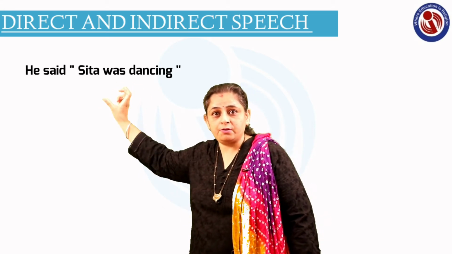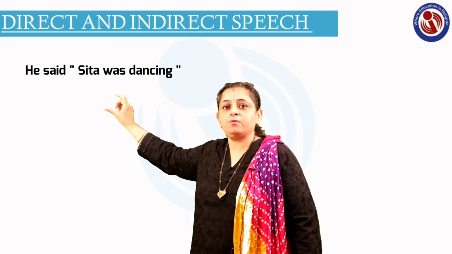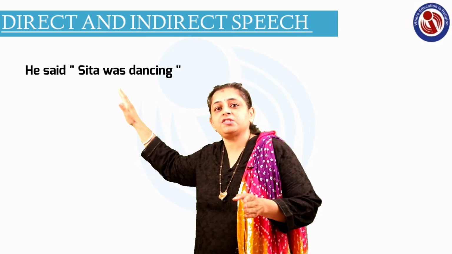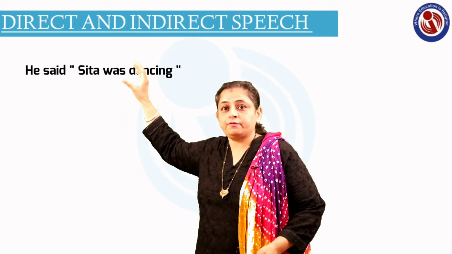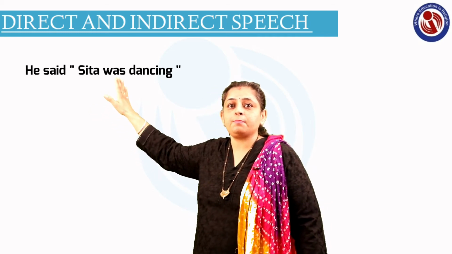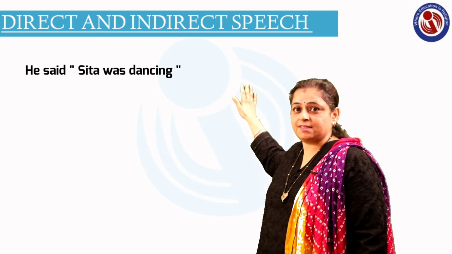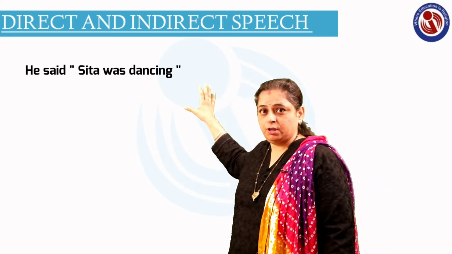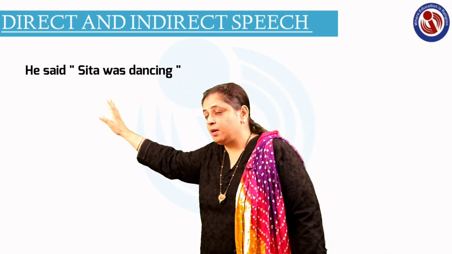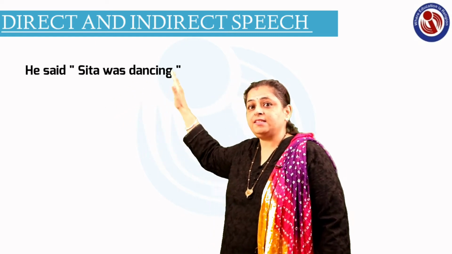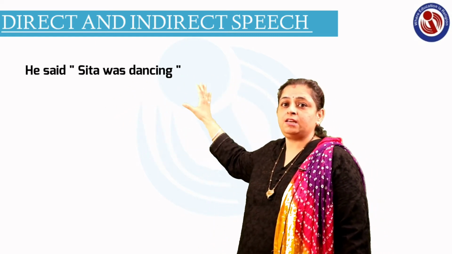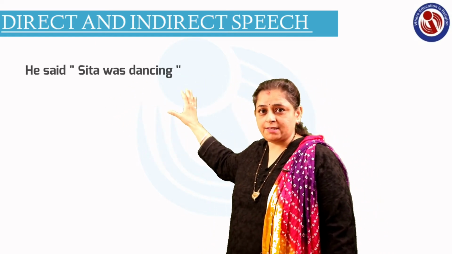That is called reporting word. Now if this reporting word is in the past tense, said is the past tense of say, then only you have to change the tense of the sentence given in the quoted speech. Now if the reporting verb is in the present tense, then the tense in the quoted speech will remain unchanged, right?